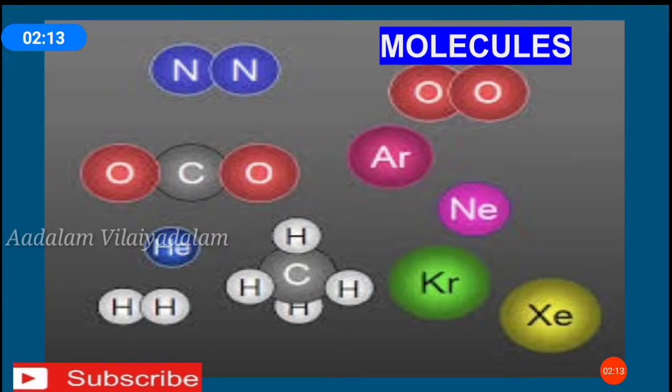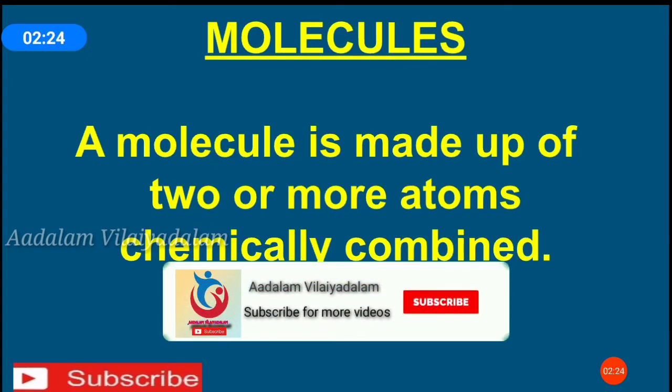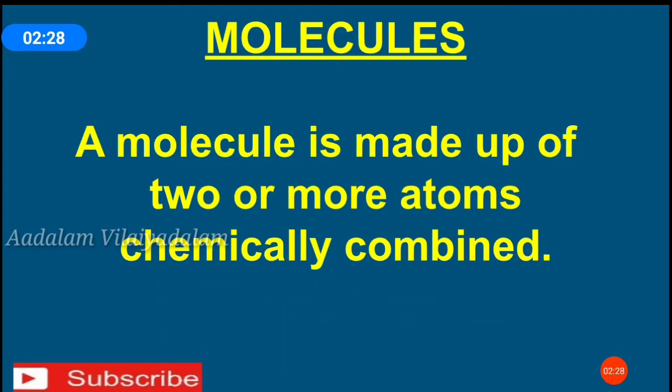Molecules. A molecule is a group of atoms bonded together that can take part in a chemical reaction. A molecule exists when two or more atoms join together by forming chemical bonds. So a molecule is made up of two or more atoms chemically combined.